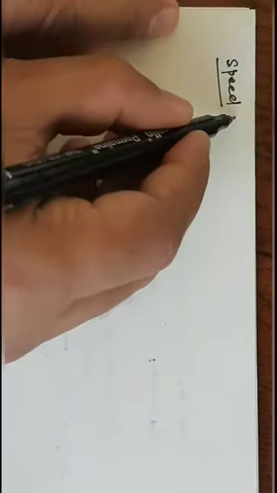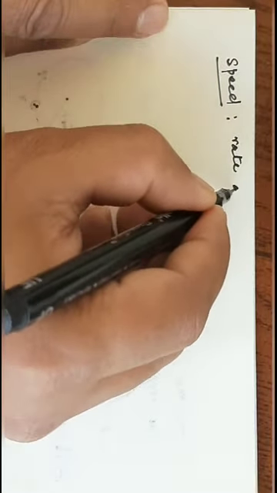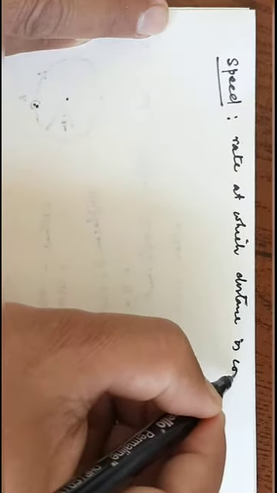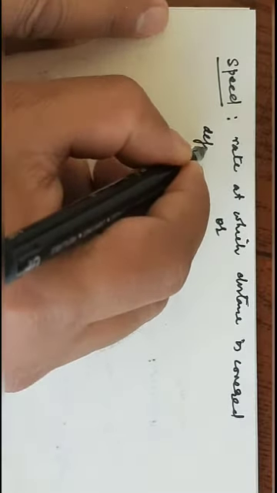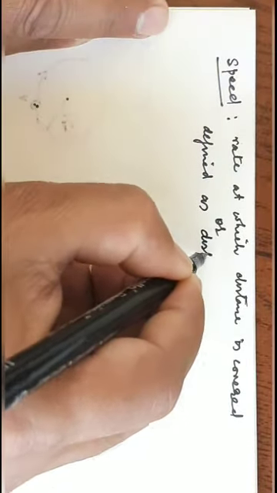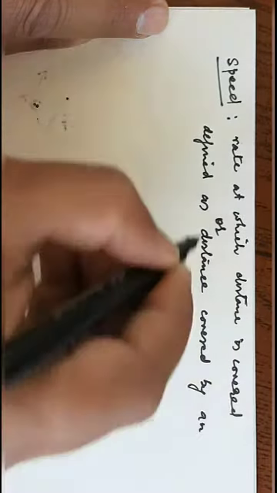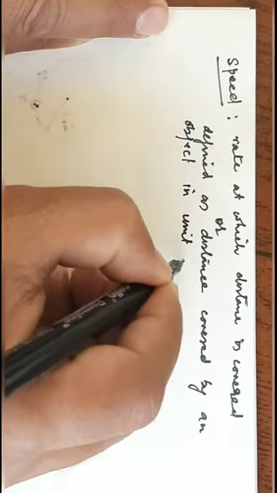Now let us discuss speed. Basically, speed tells us about the rate at which we cover distance. That is, it tells the rate at which distance is covered, or it is defined as the distance covered by an object in unit time.